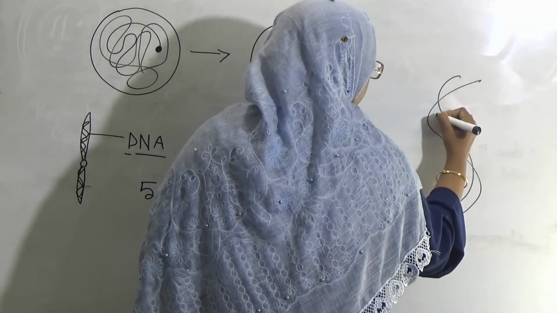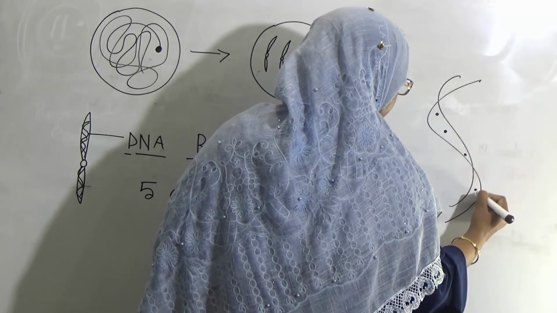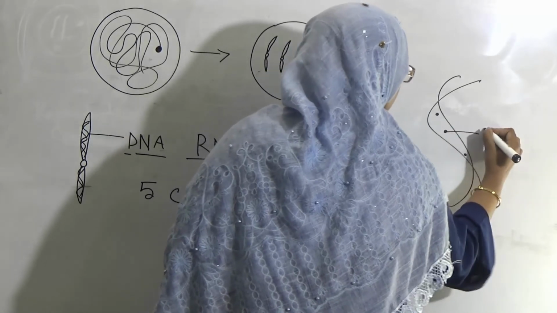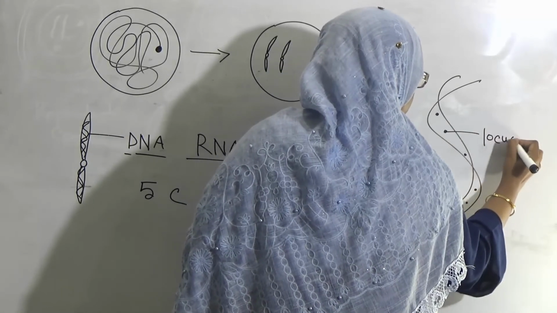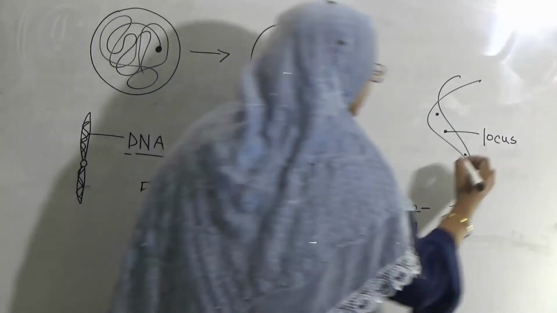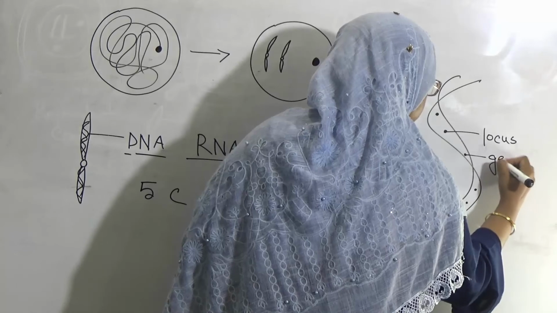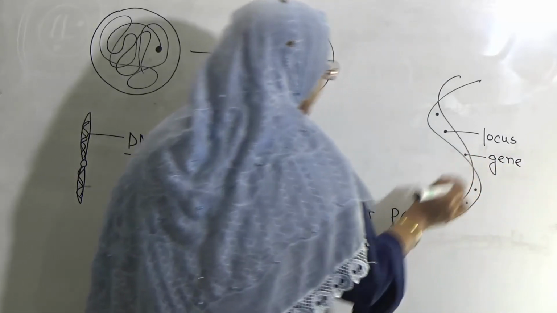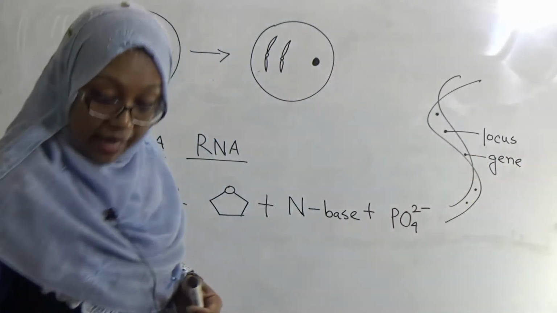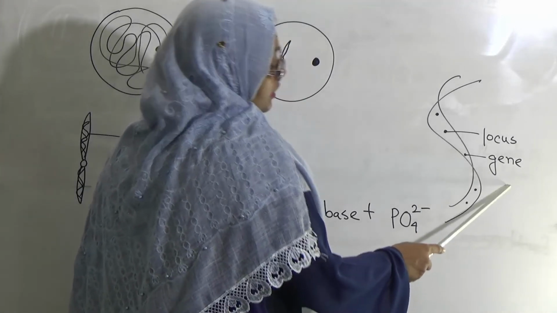In a DNA there will be a specific place, that place is known as locus, and inside the locus a specific gene will be present. Mainly this gene is the main heredity carrier.